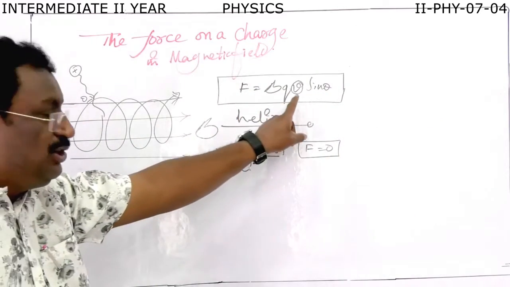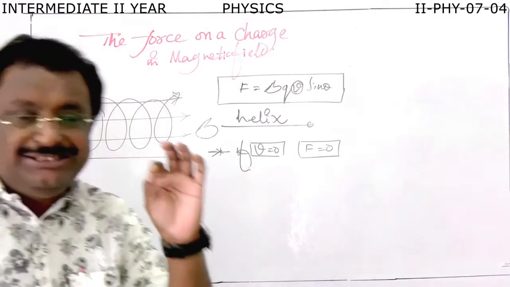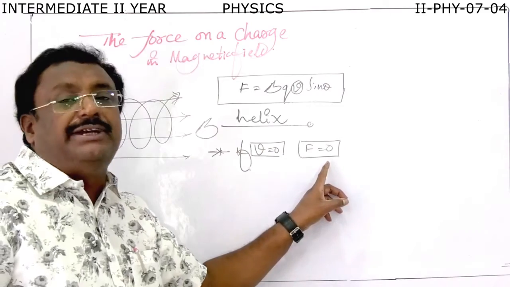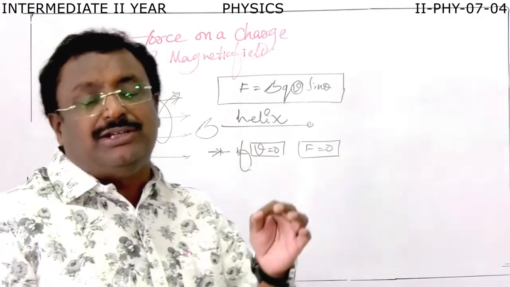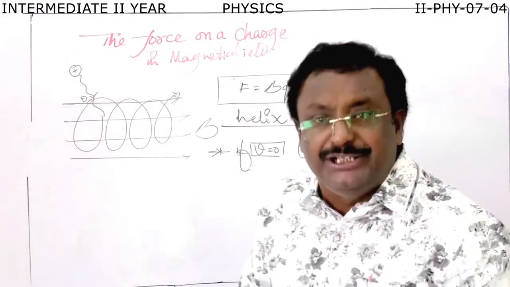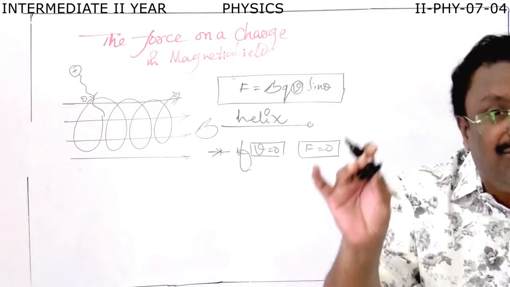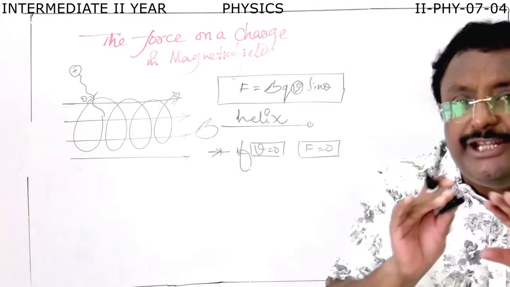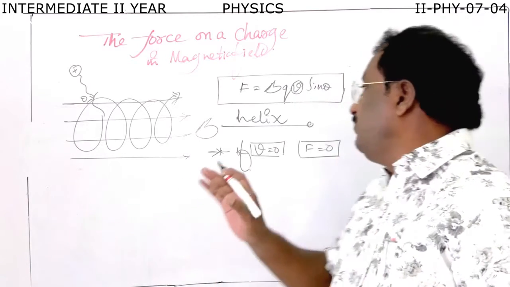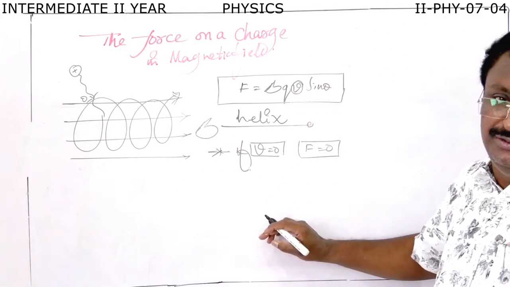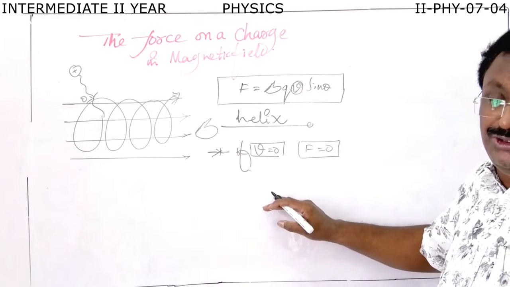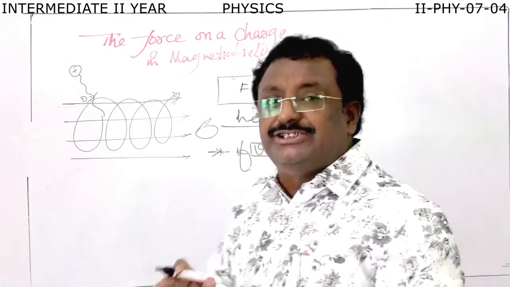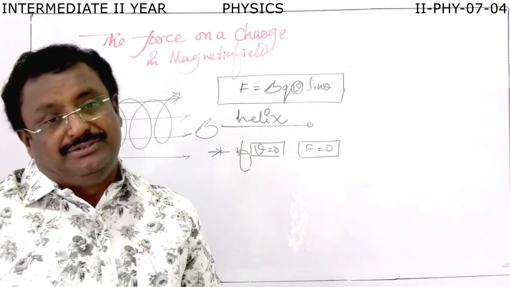If the velocity of the charged particle is 0, then no force is acting on it. That means if the charge is at rest in the magnetic field, no force is acting on it. A stationary charge cannot experience any force in the magnetic field. Very important, you should remember this.